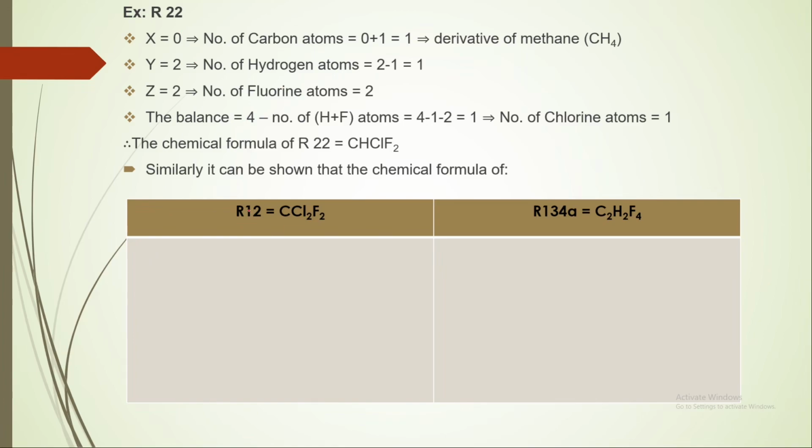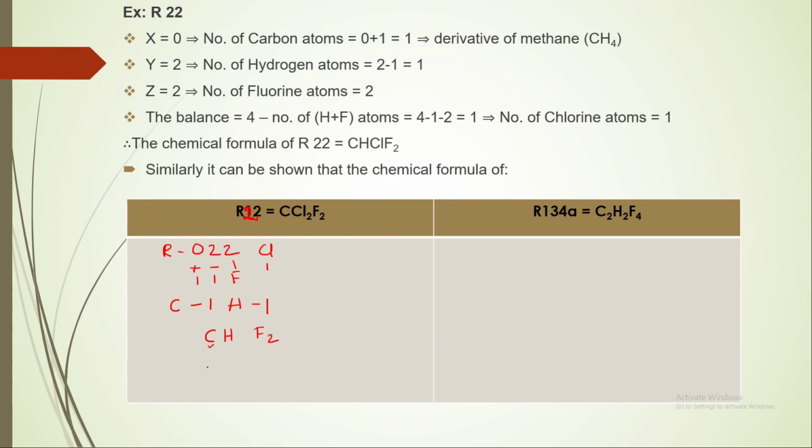So I will do it for R22. R22 means R0 to 2. First, we have to add 1 to the first number and we will get carbon 1. Second number, we have to subtract 1 and we will get hydrogen 1. And this will represent fluorine atoms and the remaining will be chlorine atoms. So we got C1, H1 and F2.